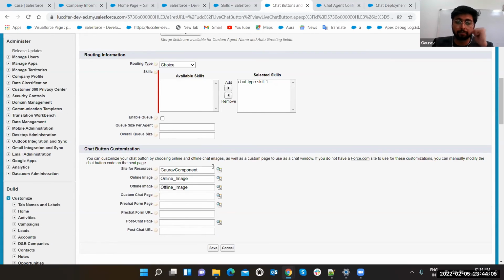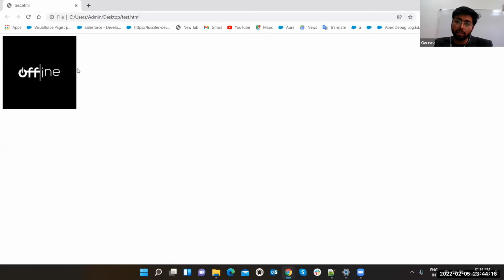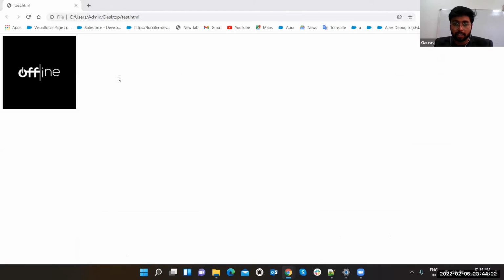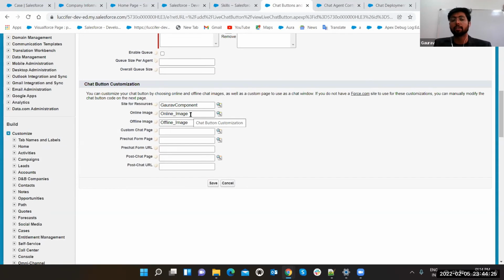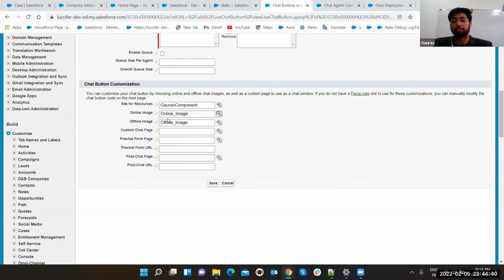Now this is the site resources section. What is this? Online image and offline image. Currently we are offline, so it is showing this offline image. If we were online, it would show another image. You cannot put the image directly. If you click on this search button, it shows you static resources. Inside Salesforce, we have static resources. You upload the image there, and you can use it here, so that depending on whether you are online or offline, it will show different images. You can also put the text inside your code, which we have pasted in the notepad. Just click on the save button.